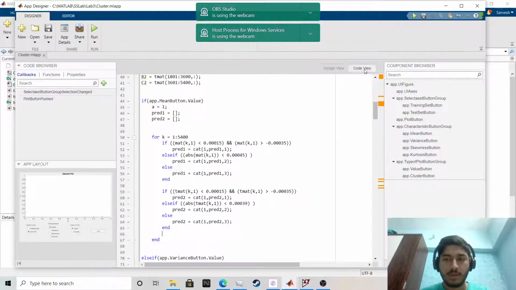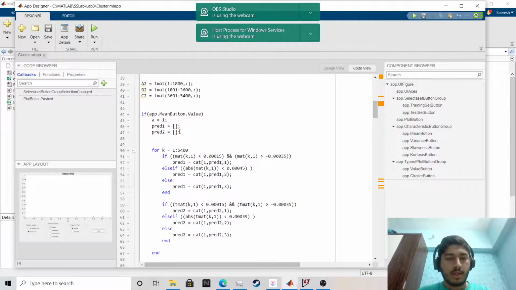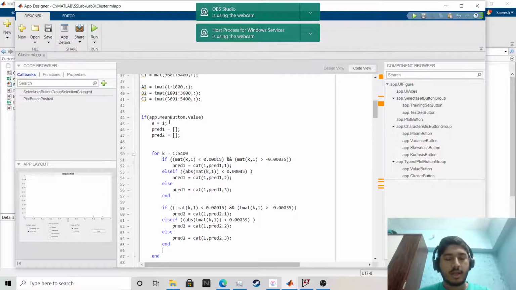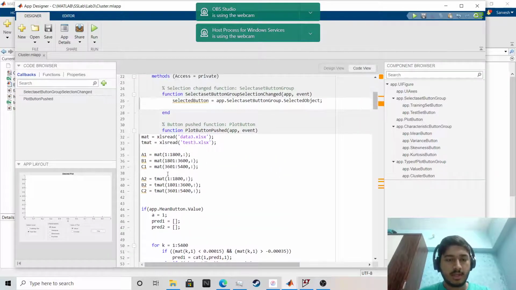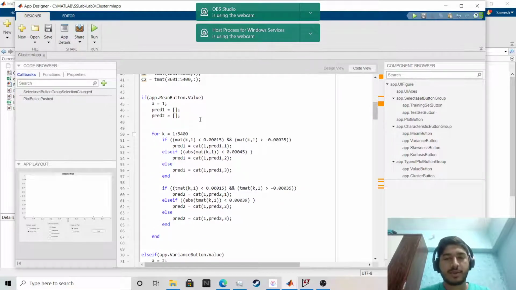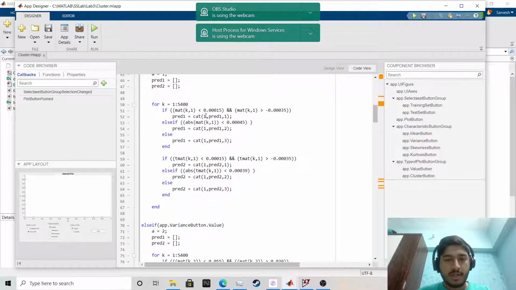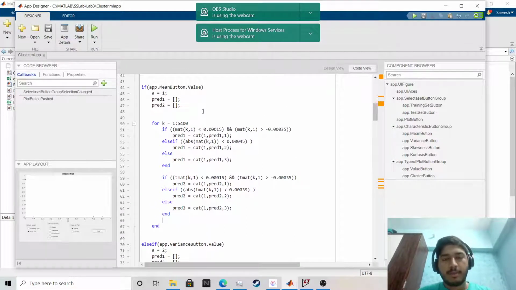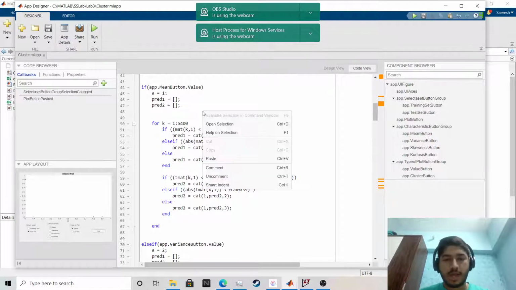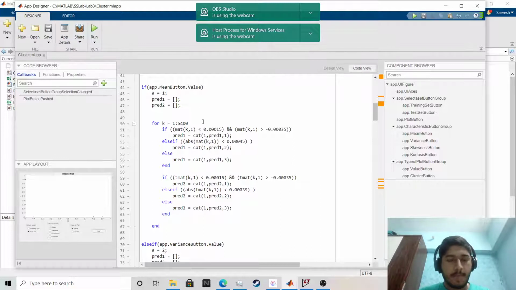So now let's go to code view. In this mean button, if the mean button is pressed, a will be 1, so that the first column is for mean, second is for variance, third for skewness, and then fourth kurtosis, and so on. So a equals 1, we are keeping this empty, and these are the thresholds I have selected on the basis of calculating the mean of the mean and the max of the mean. I have also analyzed the individual graphs. I'll show you later.